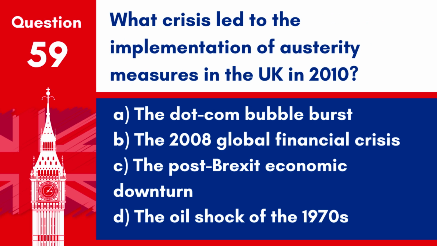Question 59. What crisis led to the implementation of austerity measures in the UK in 2010? A. The dot-com bubble burst. B. The 2008 global financial crisis. C. The post-Brexit economic downturn. D. The oil shock of the 1970s.